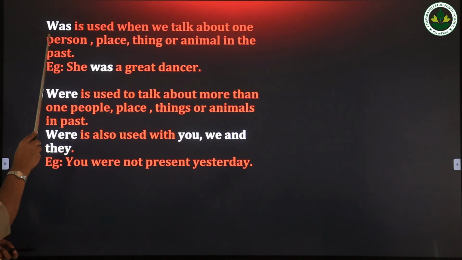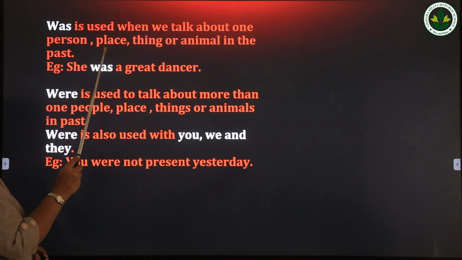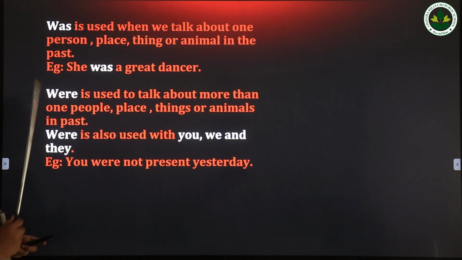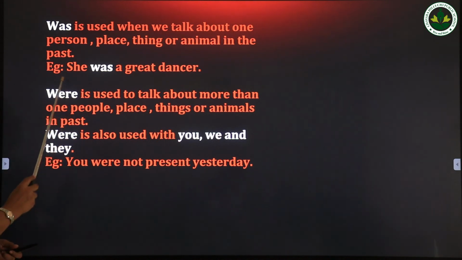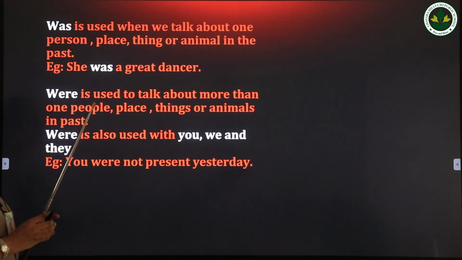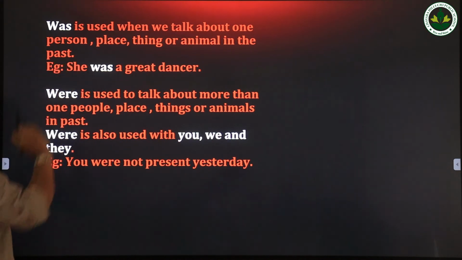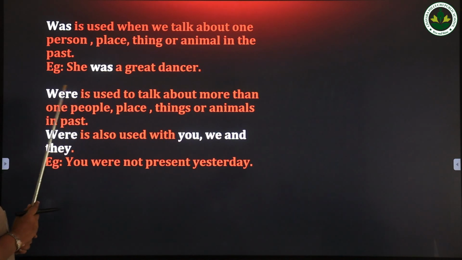Then where to use was? The verb was is used when we talk about one person, place, thing or animal in the past. It's already done, happened. Okay. So, she was a great dancer. It is in past tense. So we use was with the singular nouns. Okay. She was a great dancer.